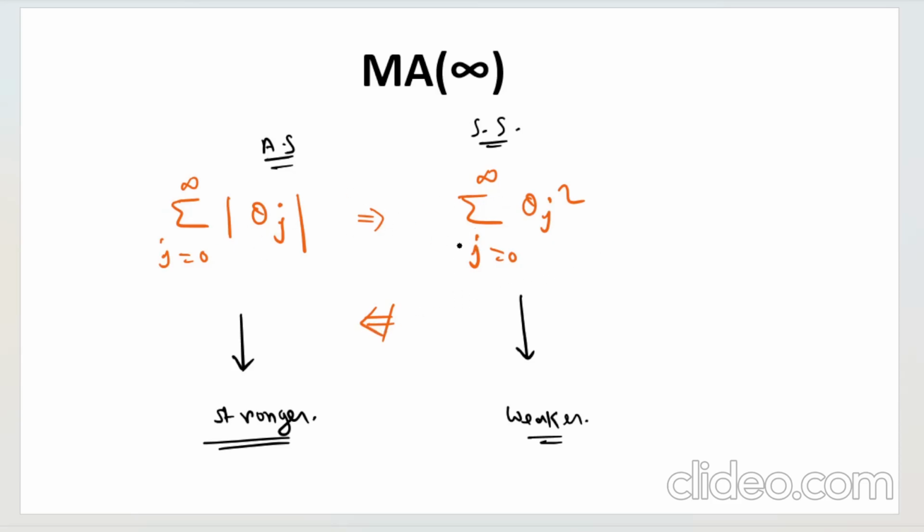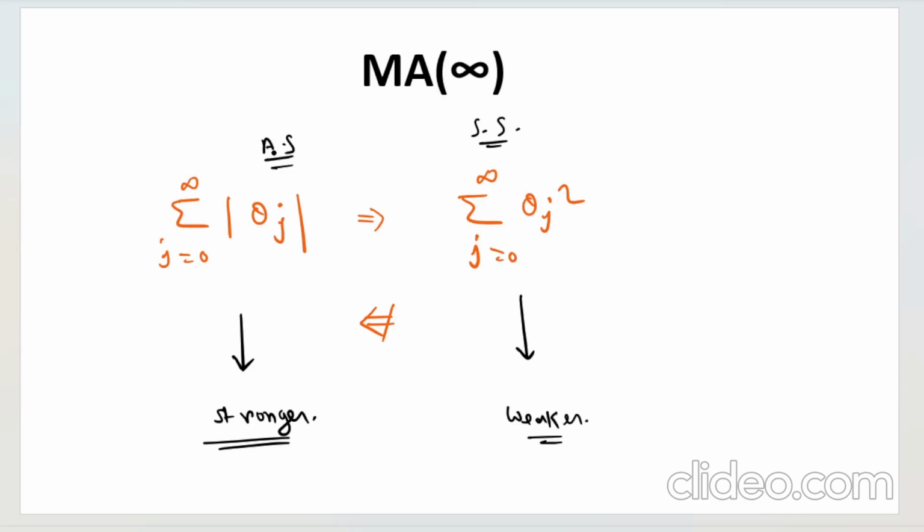And you can see this from the definition itself, from the expression itself, why is it so. Suppose theta j's are very large quantities, and then you are taking the absolute value. So if some theta j's are negative, you are making them positive firstly, and then taking the square. And if that square is less than infinity, then definitely the square of this and then taking the sum will also be less than infinity. You can take some quantities for yourself and check that if this holds, this will also hold, but the converse is not true.